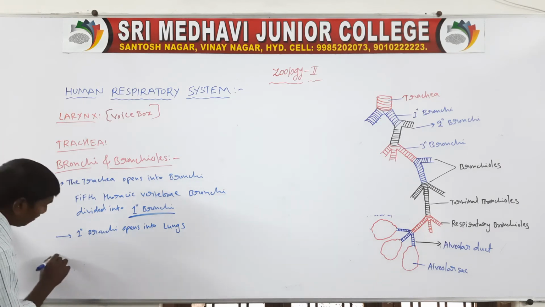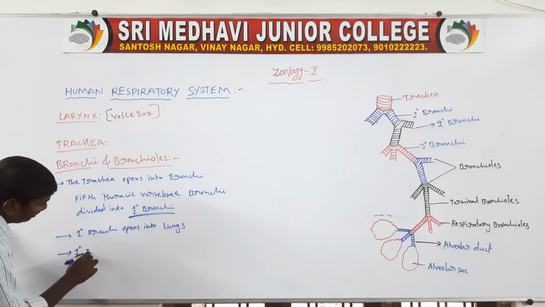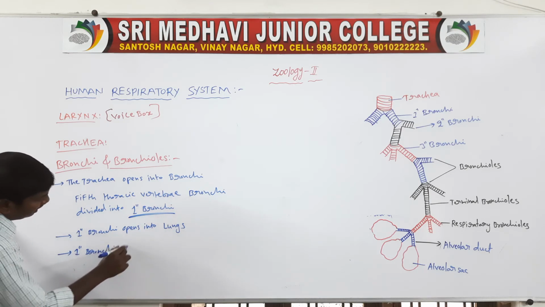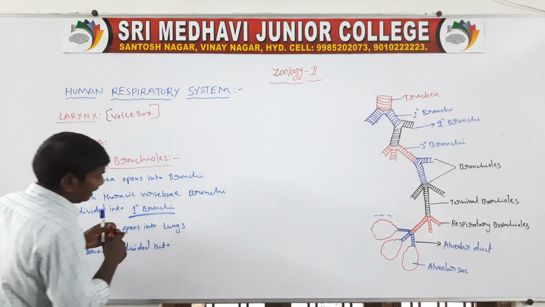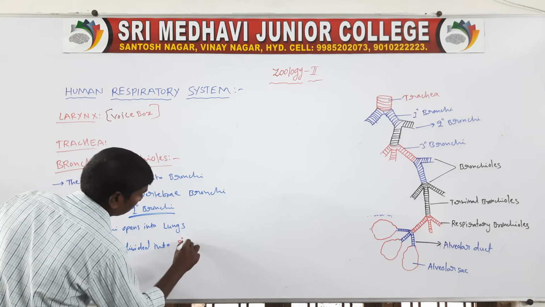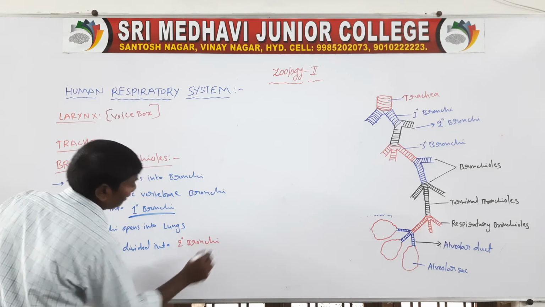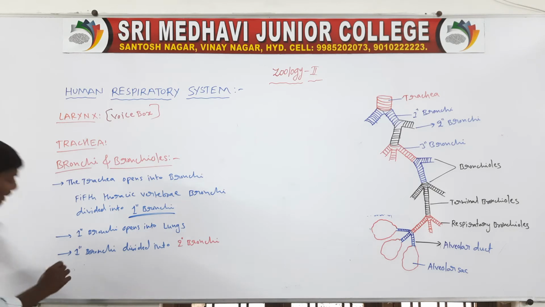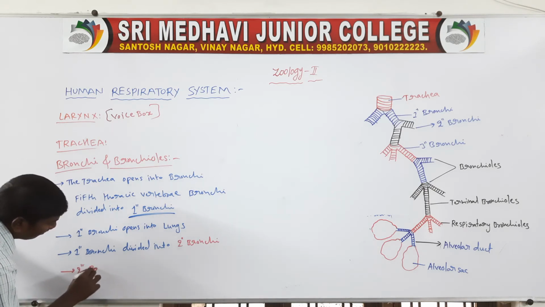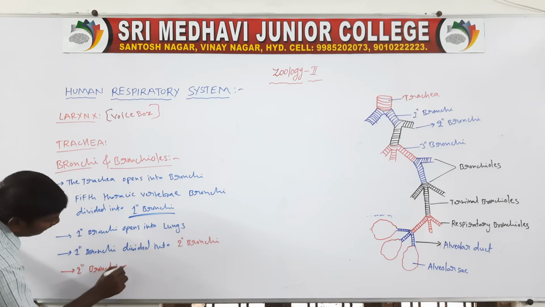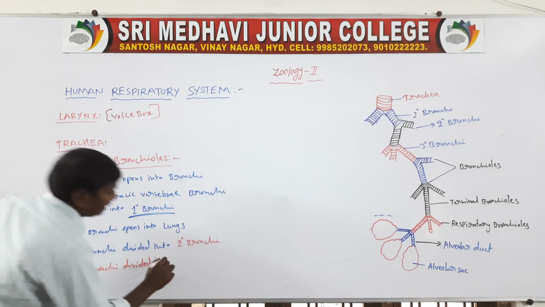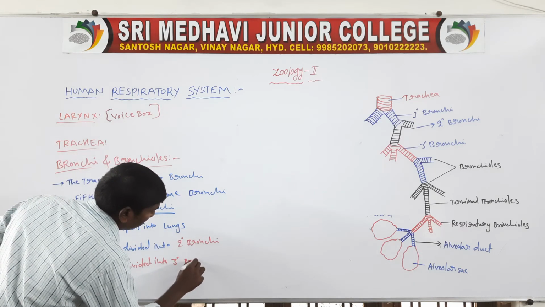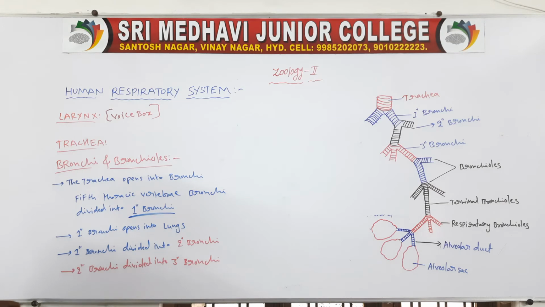Next one, the primary bronchi. Primary bronchi divide into secondary bronchi. The secondary bronchi divide into tertiary bronchi.